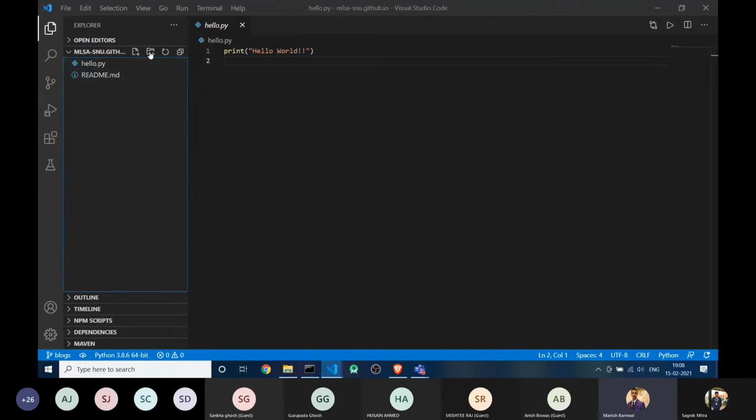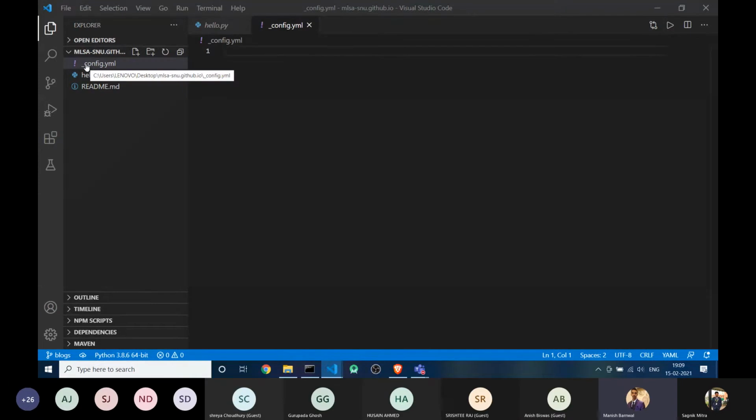But what we will do here is create a few directories and a file. For example, I am creating a file. Now we are entering Jekyll. It's quite easy if you use the basic commands. But if you want to create another theme with Jekyll, you need to understand Ruby, Rails, SCSS and a few other things. But if you want to use simple commands, simple syntax, I am using simple syntax only. So I just made a file named underscore config.yml.